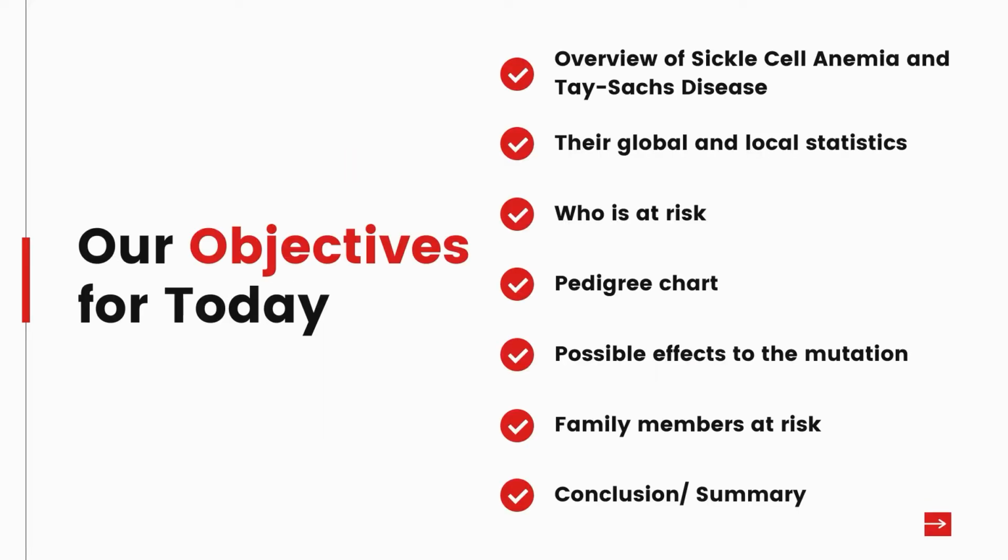Our objectives will be the overview of sickle cell anemia and Tay-Sachs disease, their global and local statistics, the group of people that are at risk, the pedigree chart for each disease, possible effects to the mutation, probability of the family members at risk, and last but not least, the conclusion.